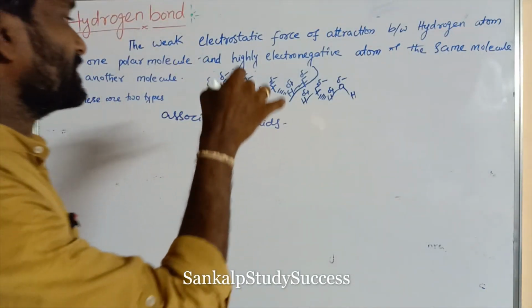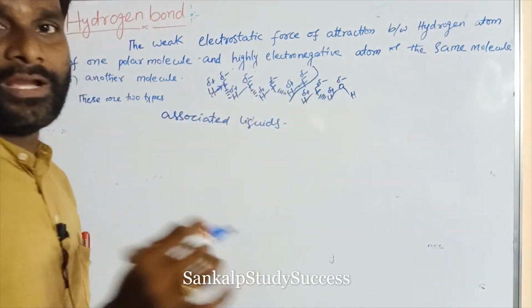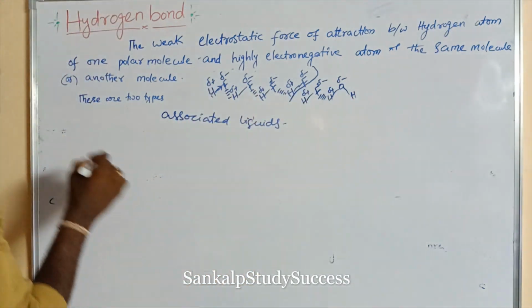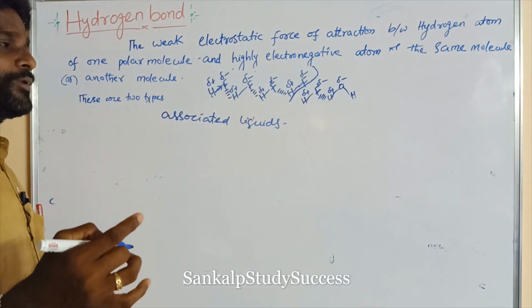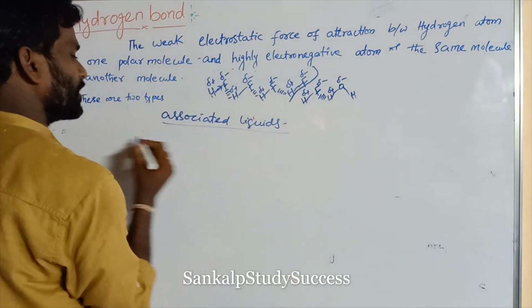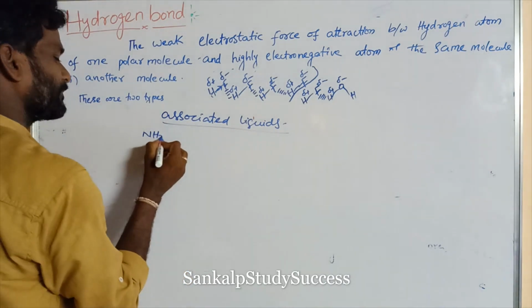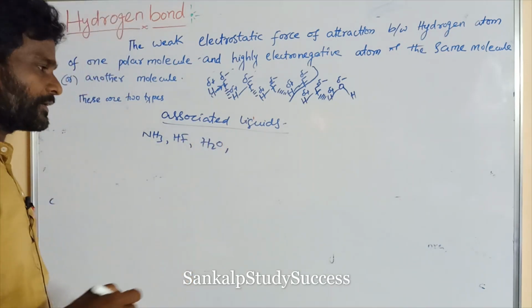Associated liquids have high melting point, high boiling point, and high solubility. For example, associated liquids like NH3, HF, H2O, right?